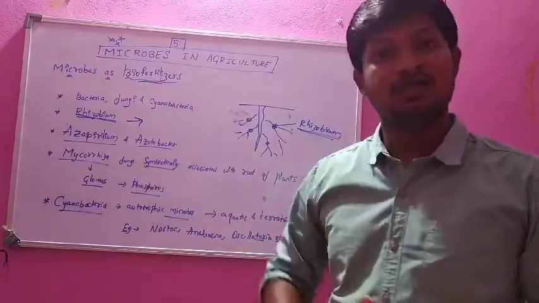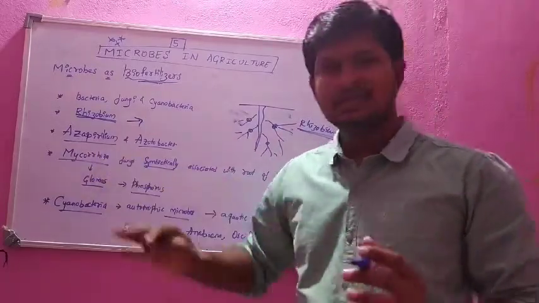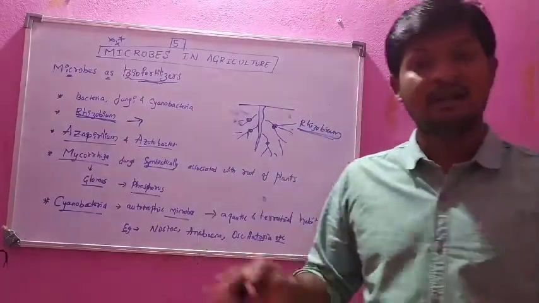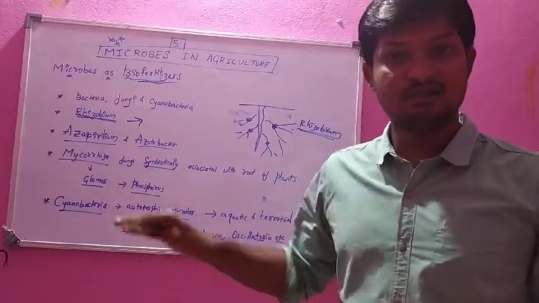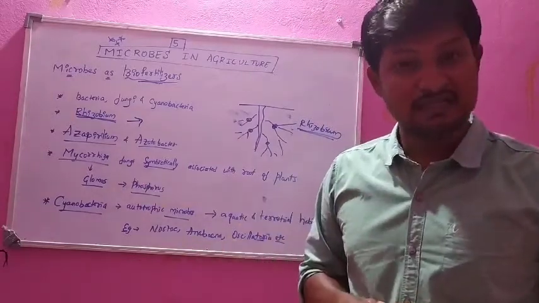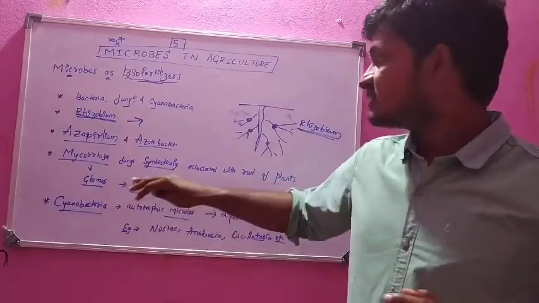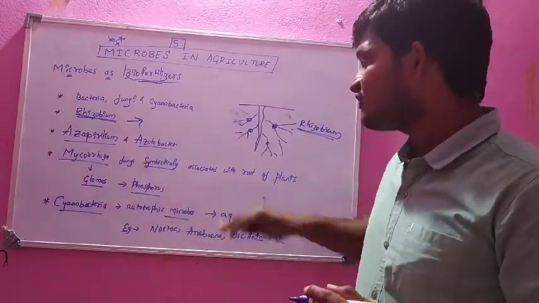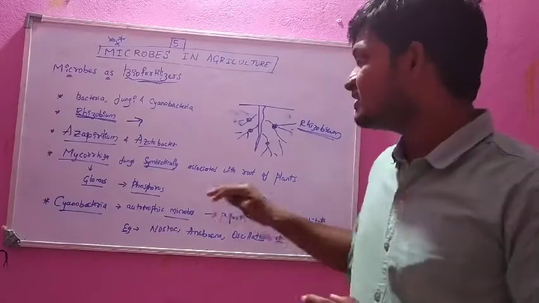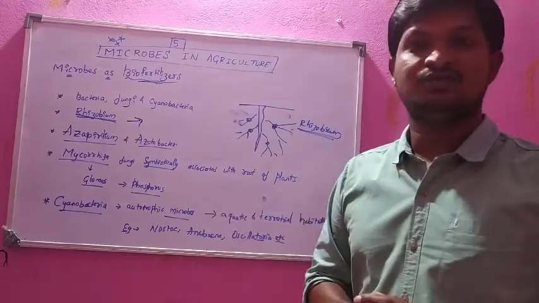Next is mycorrhiza. You usually hear this word in the market, where this biofertilizer is sold as mycorrhiza. It is usually a fungus, in a symbiotic association with the roots of plants.